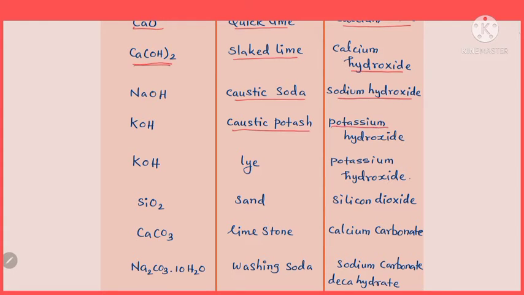And the chemical name is potassium hydroxide. NaOH is caustic soda, KOH is caustic potash. Correct. And KOH has another common name also, lye. What is it? Lye, LYE. Water soluble bases we call alkalis, isn't it? So the lye name comes from alkali. Okay, right. So potassium hydroxide has two different common names, caustic potash and another one, lye.